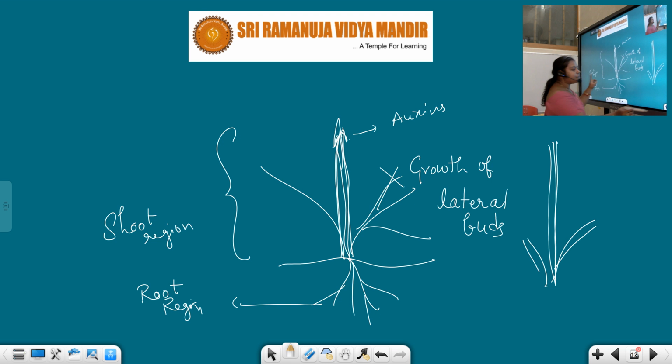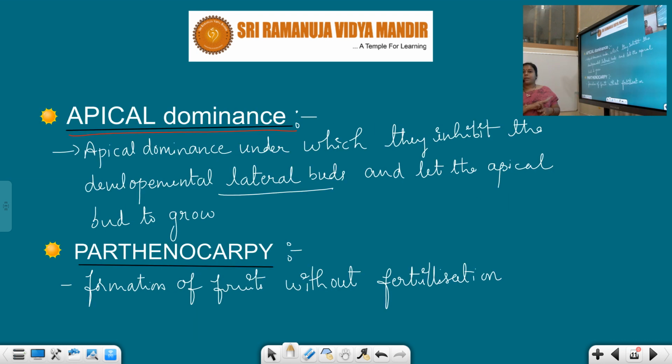Now see the definition: apical dominance is where auxins inhibit the development of lateral buds and let the apical bud grow. It is a very important topic.